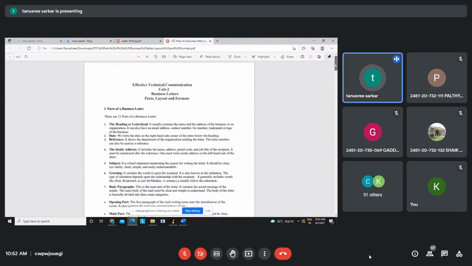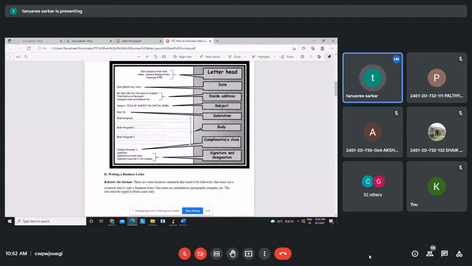So all the things which I discussed over here, you will find it here. It's a beautiful structure given to you. So basically your formal letter should look like this. Here is the letterhead, then you have the date, then inside address, then subject, then dear sir, then the body paragraphs 1, 2, 3, then closing, signatories, complimentary close and signature design. Now you can see here that except for this, everything is aligned on the left hand side. That is the standard form of formal letter writing.